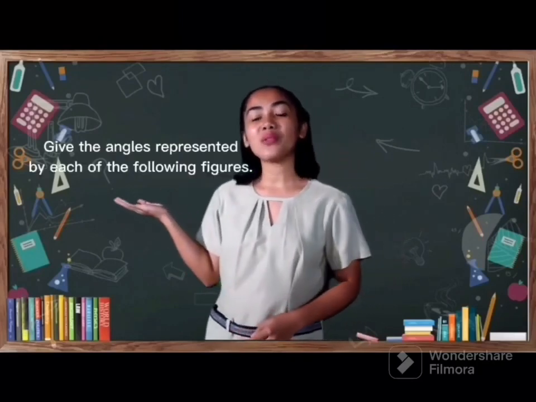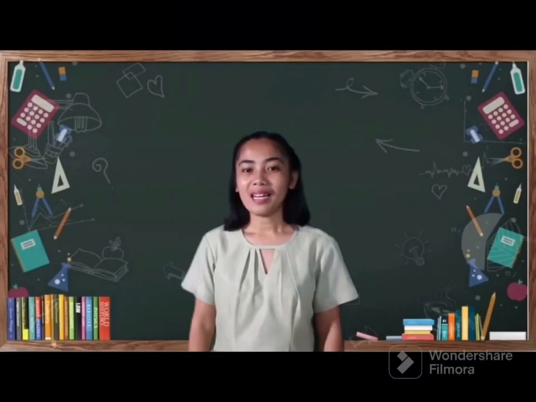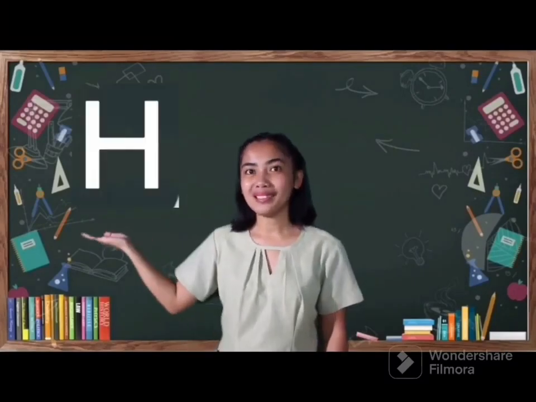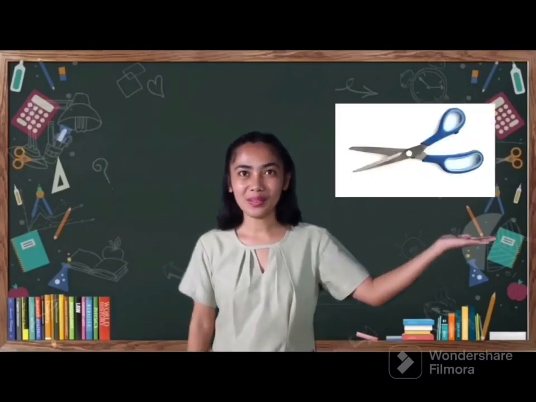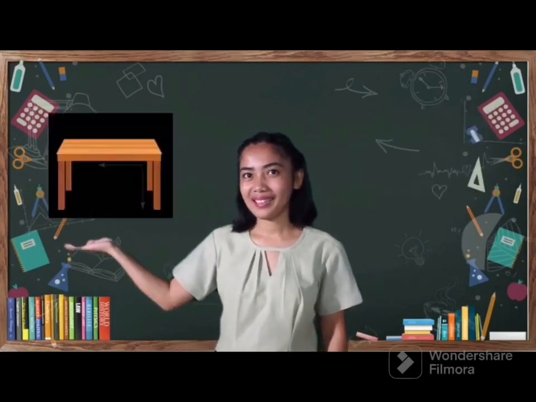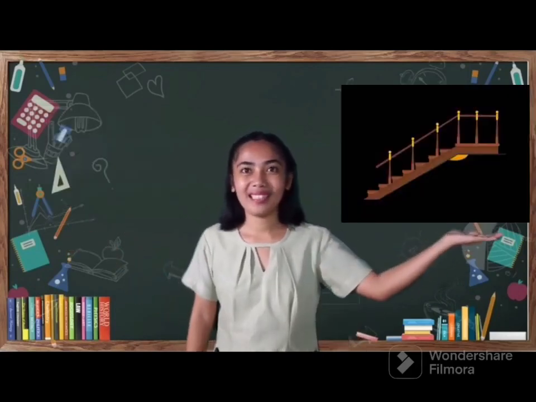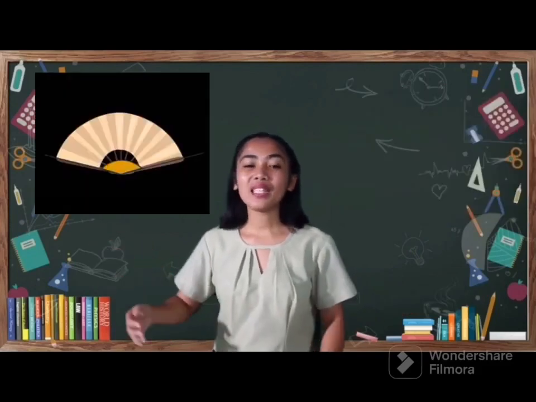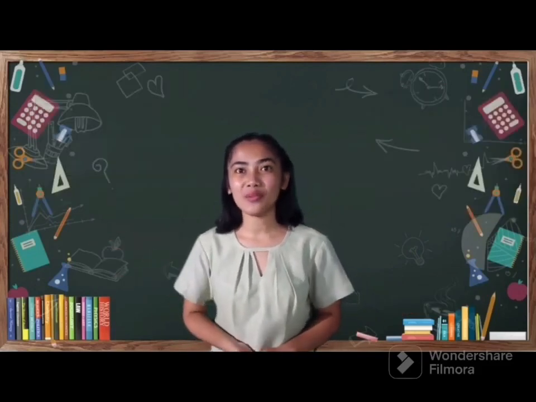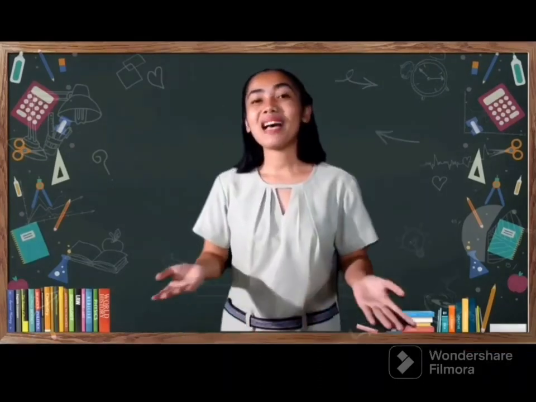Now, we will be having a new activity, and this is what we call What Angle I Am. This is only a 5-item test, so I will only give you 5 minutes to answer this activity. Direction: give the angles represented by each of the following figures. So here we have number 1, number 2, number 3, number 4, and number 5. I'll give you 3 minutes to answer this activity. Time's up! Okay, what is the answer for number 1?